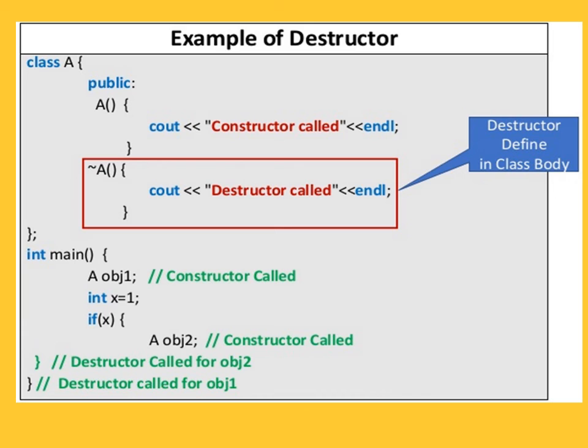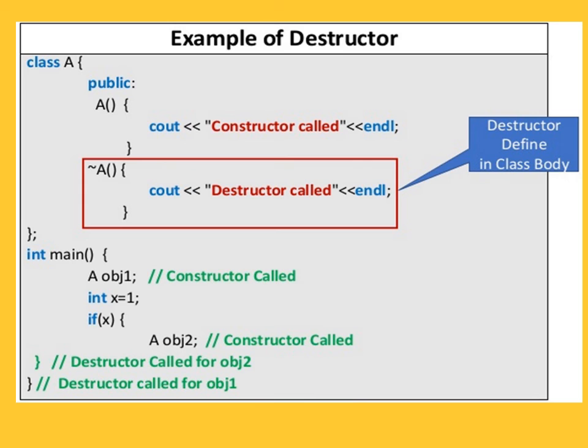Class A is here. In the public section we declare the constructor. In the body we write "constructor called". Then we write the destructor, and in the body of the destructor we write "destructor called". The destructor is defined in the body of the class; we have to define the destructor only in the body of the class. Then close the class. Then in int main, we define the main function.